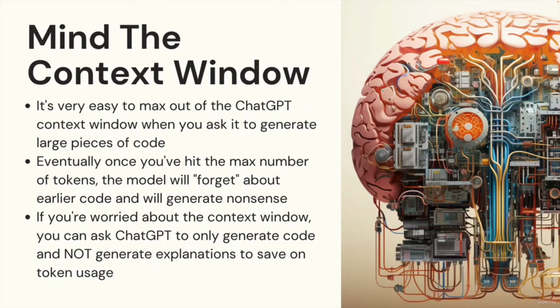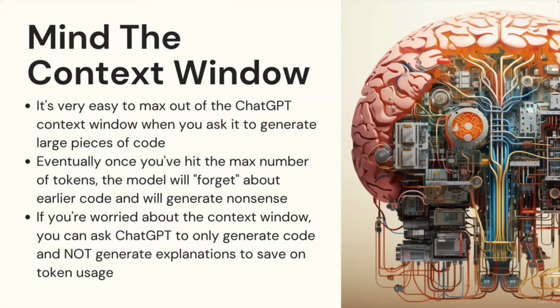One specific strategy is to tell ChatGPT to only generate code and not generate explanations. Because what it often will do is give you, here's a function that's 10 lines, and then here's 50 lines of the model explaining how the function works, what it does, what the parameters are. And you may not actually need that. It's just extra content that's taking up your tokens.